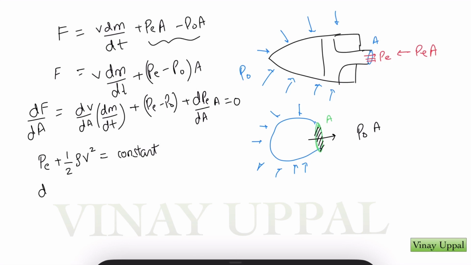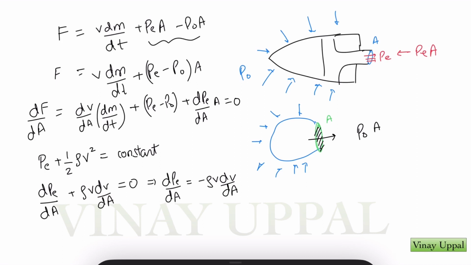So if I differentiate this with respect to the nozzle area, I will immediately get a relation between the pressure derivative and the velocity derivative. This should be equal to 0, and therefore dPe by dA is equal to minus rho V dV by dA. So what I'm going to do is substitute this expression here, and let's see what we get. I'm just going to go to the next slide.